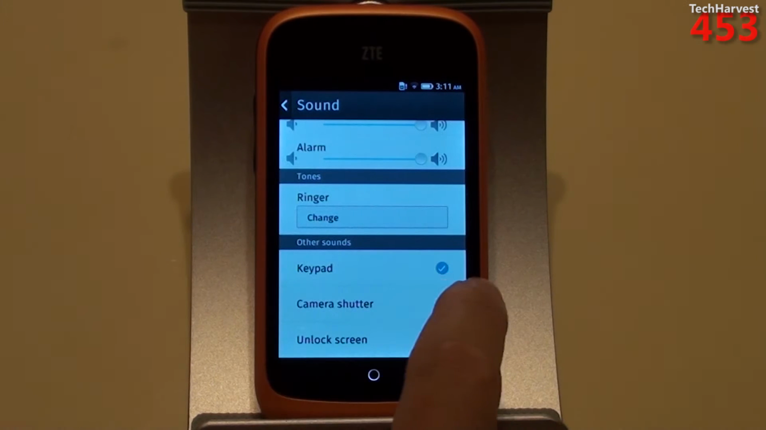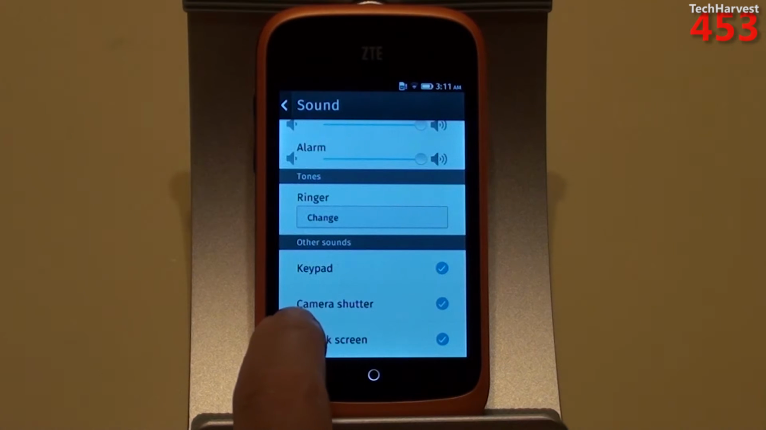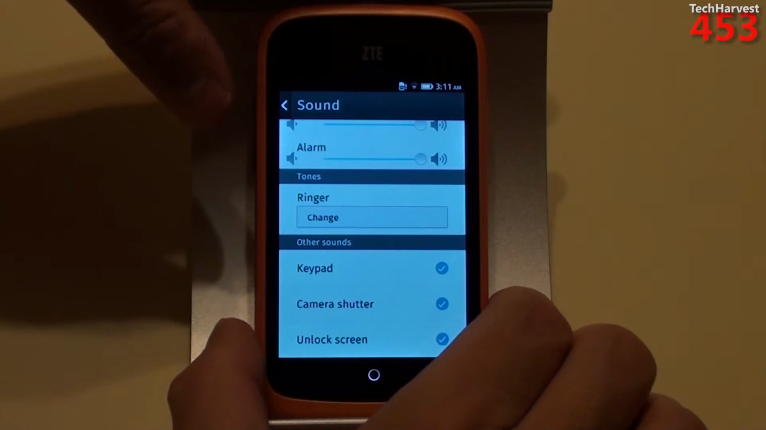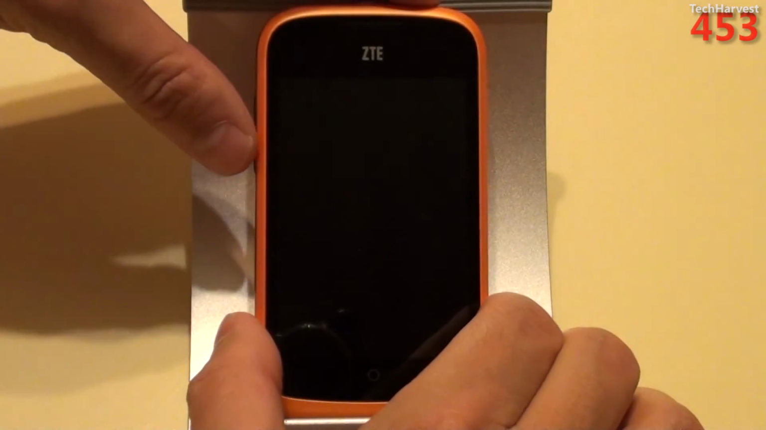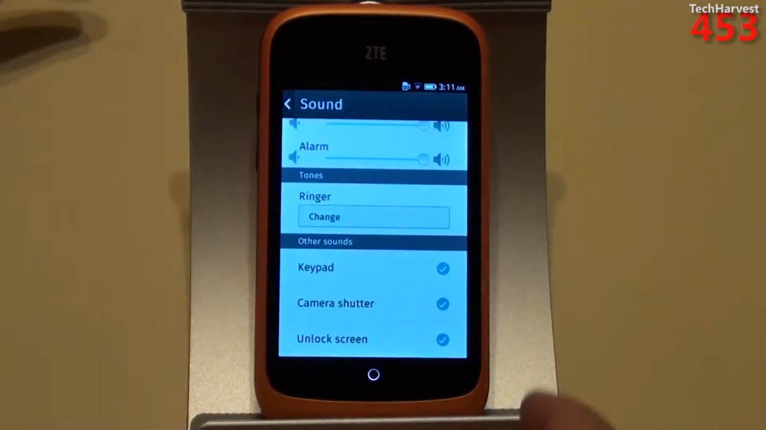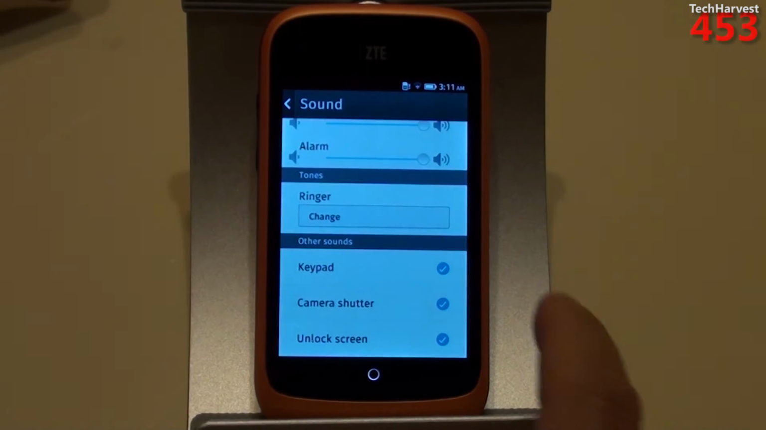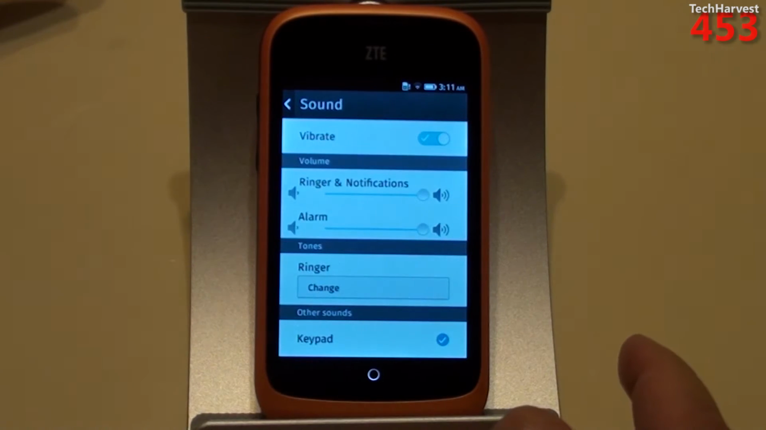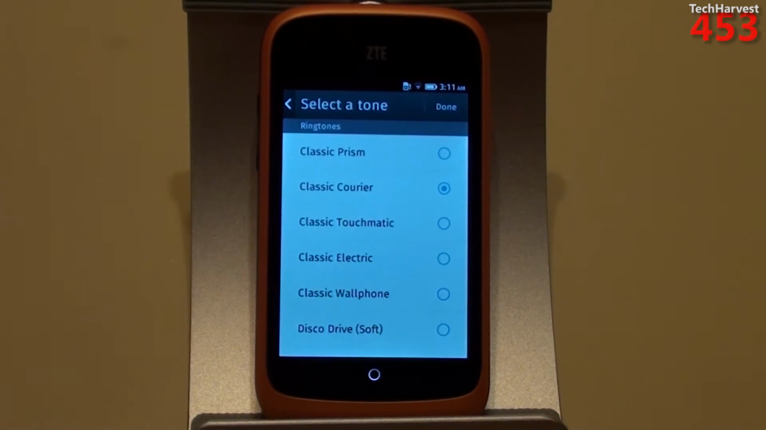And then you have some other options down here. If you want the keypad to make noise, I have that checked. If you want the camera shutter to make noise, I have that checked as well. And then the unlock screen, I actually just put that on there. It was unchecked in the previous videos. I'll show you that right now. So it makes a clicking sound. I kind of like that. So let's change the ringer on here and check out what is available.